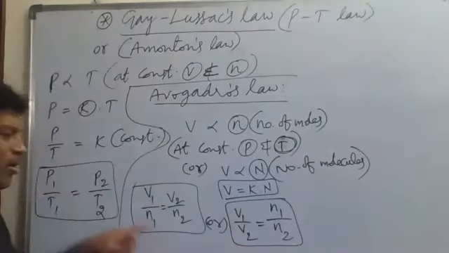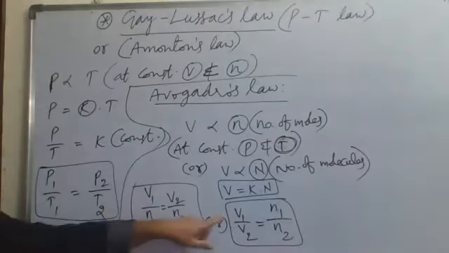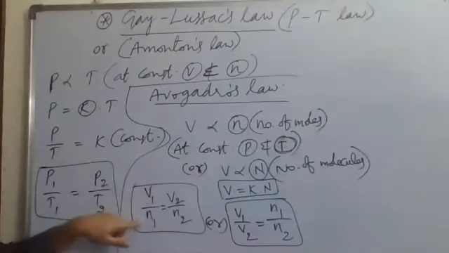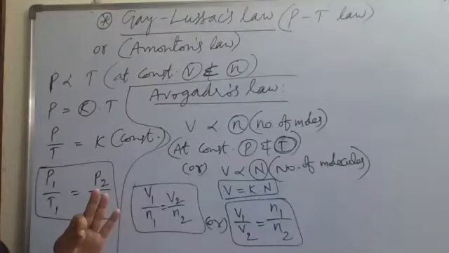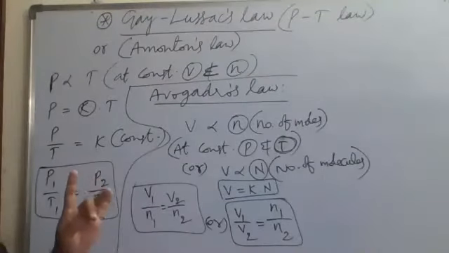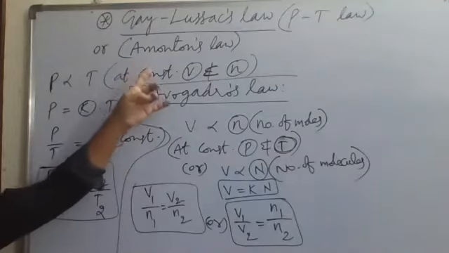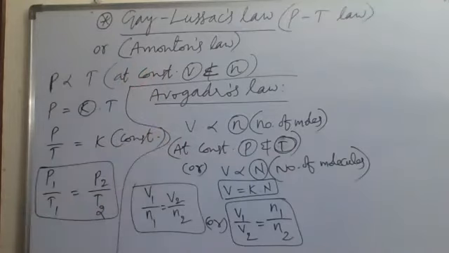So these two are the same. V1 by V2 is equal to N1 by N2. Otherwise, V1 by N1 equals V2 by N2. So this is Avogadro's law. We have discussed four laws so far. What are they? Boyle's law, Charles' law, Gay-Lussac's law, and Avogadro's law.